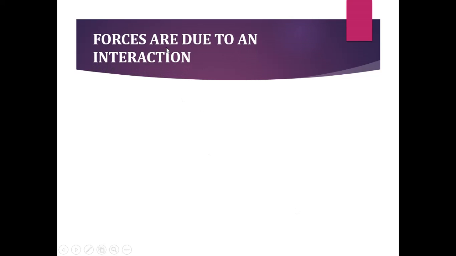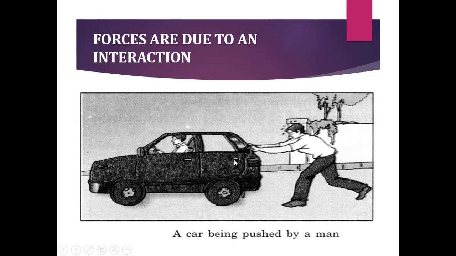Now forces are due to an interaction. I told that first itself, force is created due to the interaction between objects. So here is an example, a car being pushed by a man. The man is pushing the car. Yes, so there is an interaction between the man and the car, which makes the car move forward.